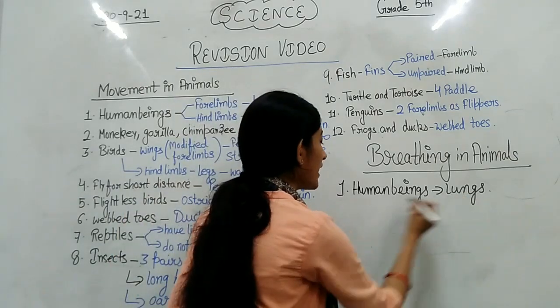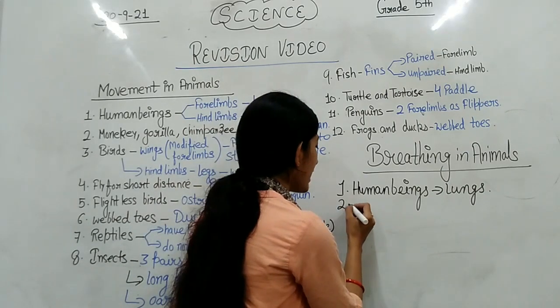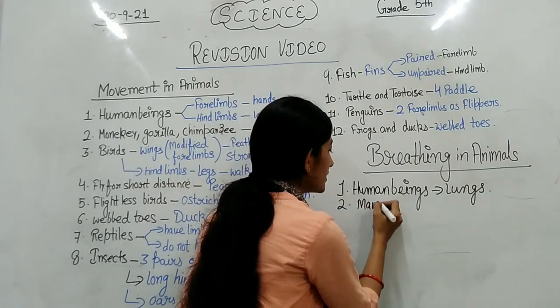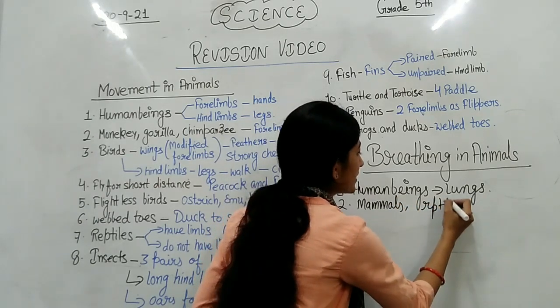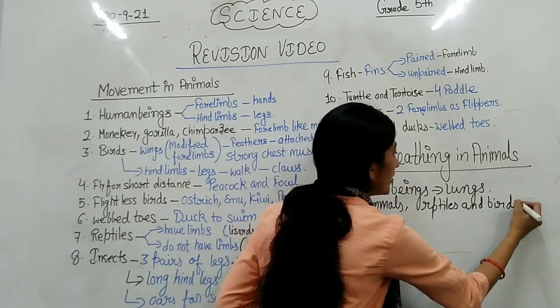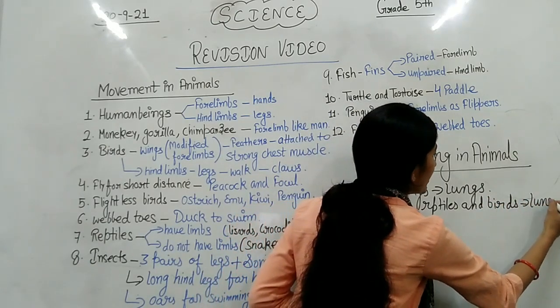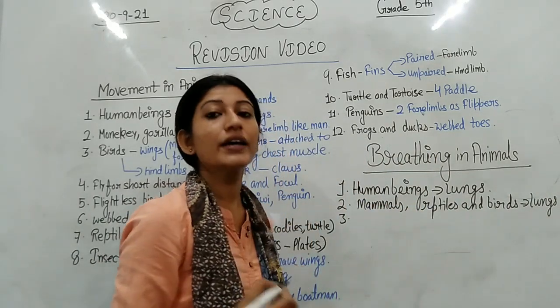So we can say that lungs are the breathing organ of human beings as well as mammals, reptiles and birds. Reptiles and birds are also having lungs as a breathing organ.